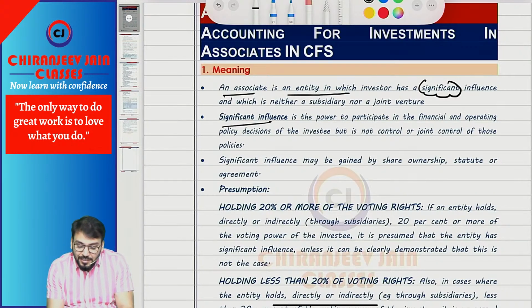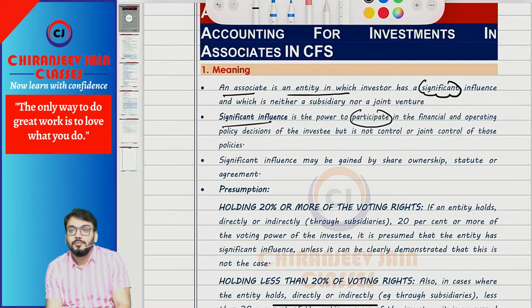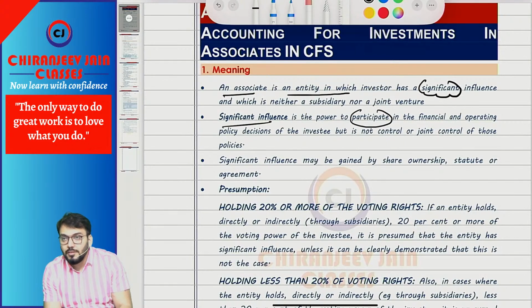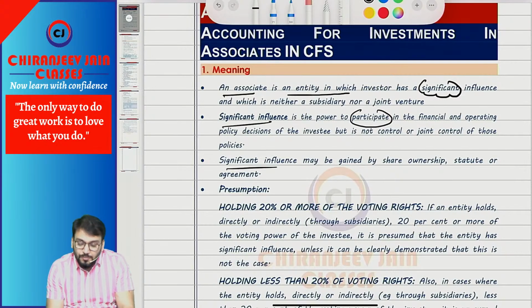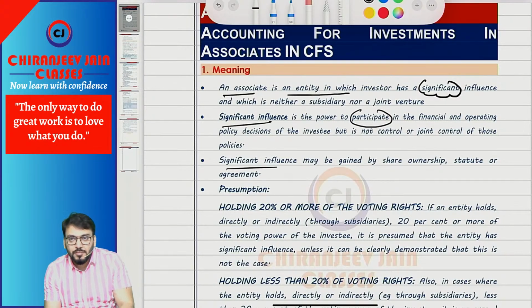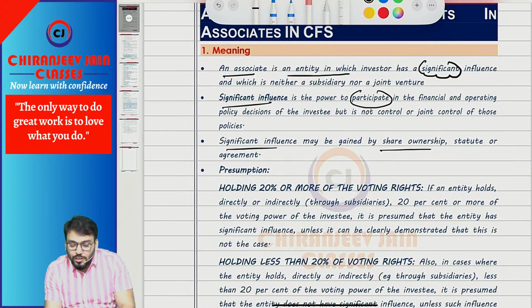So whenever any entity is able to participate in policy decision making, that becomes the investor, and the other entity becomes the associate. Understood? Significant influence is actually gained by equity ownership. It can also be gained because of some law or agreement, but normally it is due to share ownership.